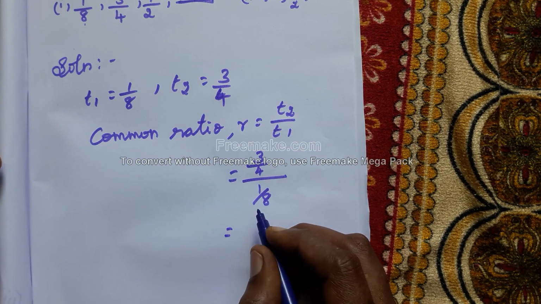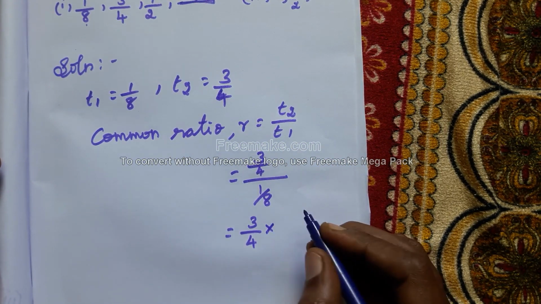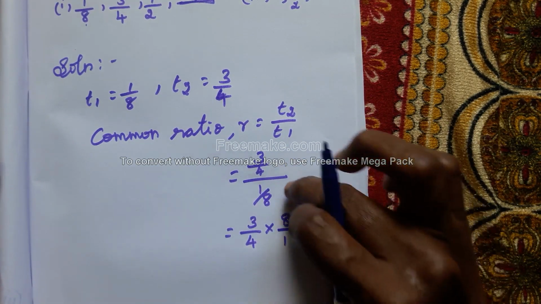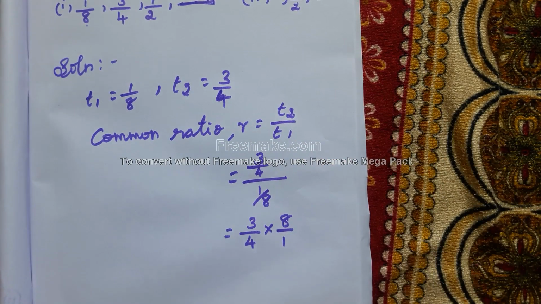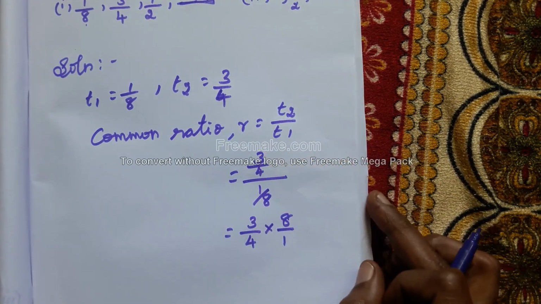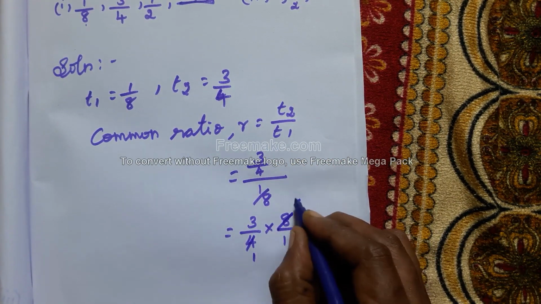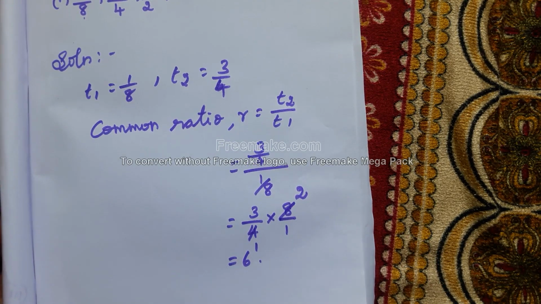Yes, 3 by 4 into 8 by 1. The reciprocal of 1 by 8 is 8 by 1. So we can write 3 by 4 into 8 by 1. 1 4 is 4, 2 4s are 8, 3 2s are 6. What's the common ratio? 6.